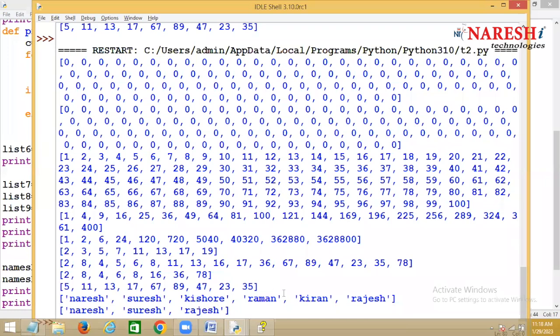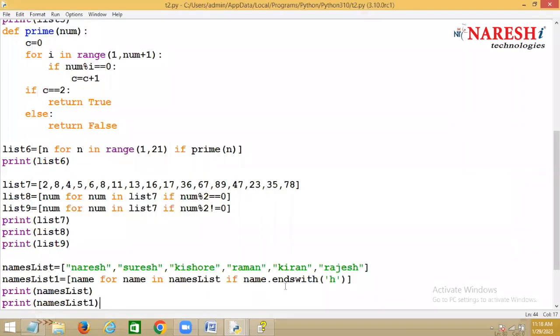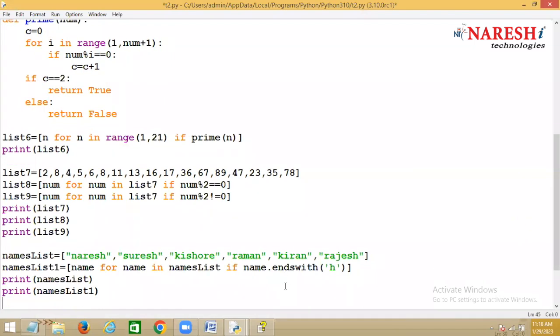Okay, now for example, assume that there is a names list 2. I want to list all the names whose name starts with, you can write like that also. Williams, yes, very good. No slicing, don't use slicing here. Name of -1. Why slicing? It is only one character, right? You should take only the last character.